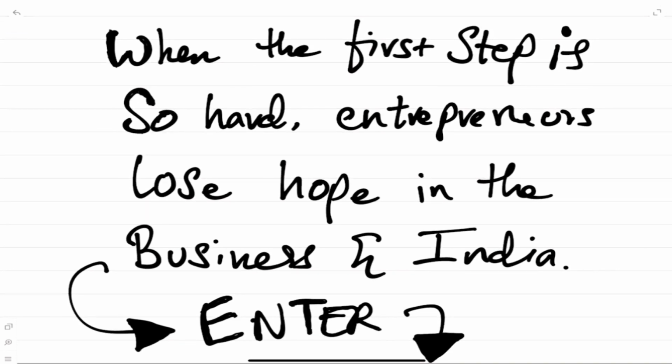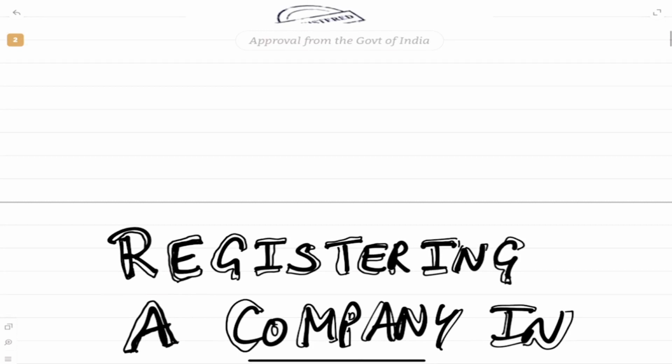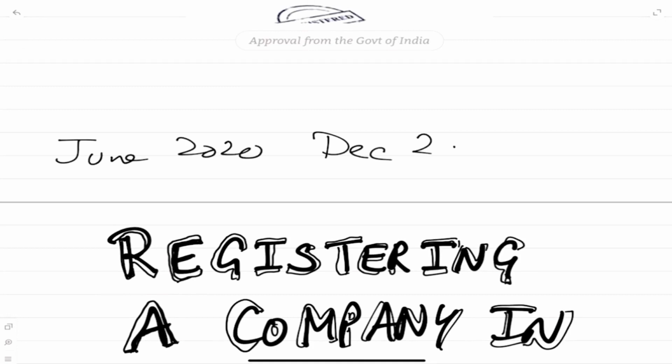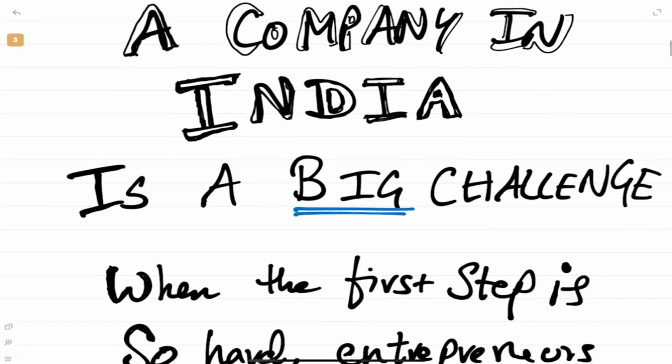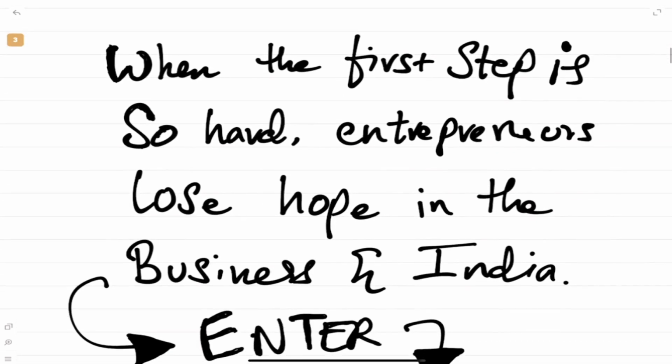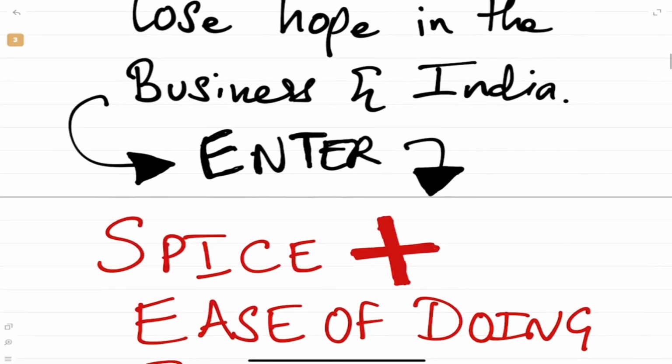Please write this, whether you're writing your exam in June 2020, December 2020, June 2021 or onwards. As of now, this is the latest amendment. Registering a company in India, as I told you, is very difficult. When the first step is so hard, entrepreneurs lose hope in the business of the company, and they also lose hope in India. Many people I have seen say, why is it so difficult just to start one business, correct?